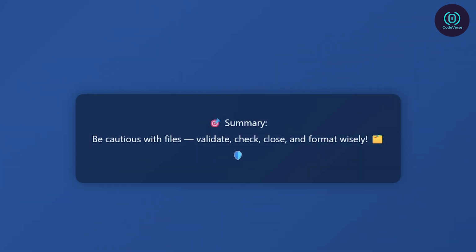Summary: file handling is powerful, but it's easy to misuse. By avoiding these common pitfalls, your code becomes more robust, secure, and portable. Remember, treat files with care, just like you would with important real-world documents.